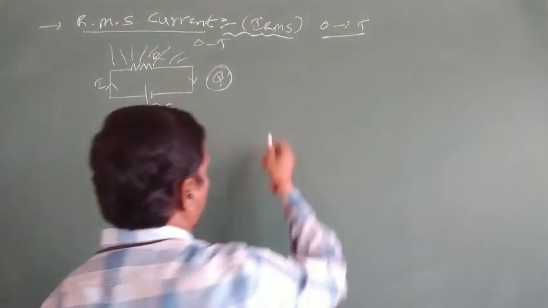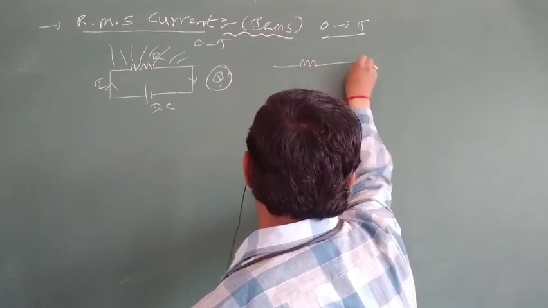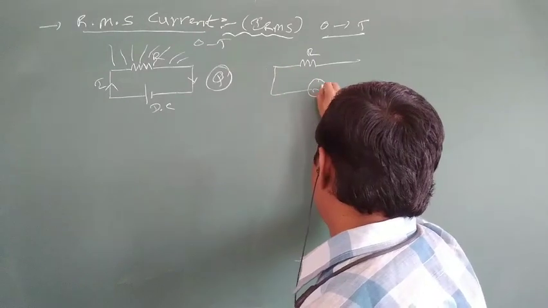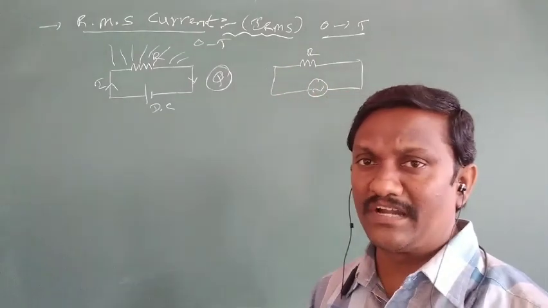Like that, at the ends of the same resistor, an AC source is applied, and it also produces some heat.